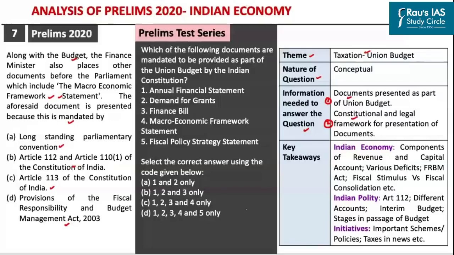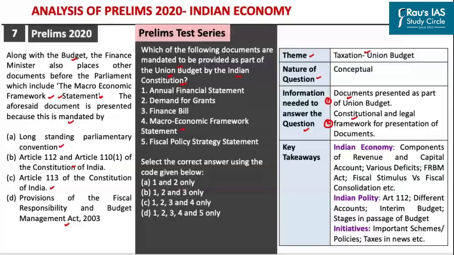Similar to the question that was asked in Prelims 2020, we had asked a question in the Prelims test series. The question in our Prelims test series program was, which of the following documents are mandated to be provided as part of the union budget by the Indian Constitution? So here the UPSC had specifically asked about the macroeconomic framework statement, but in our Prelims test series program, we had asked which documents have been mandated under the Indian Constitution. Accordingly, as you can see in the options, we had placed the macroeconomic framework statement.